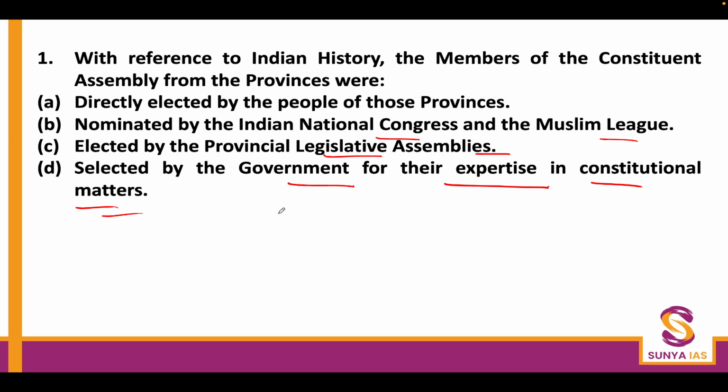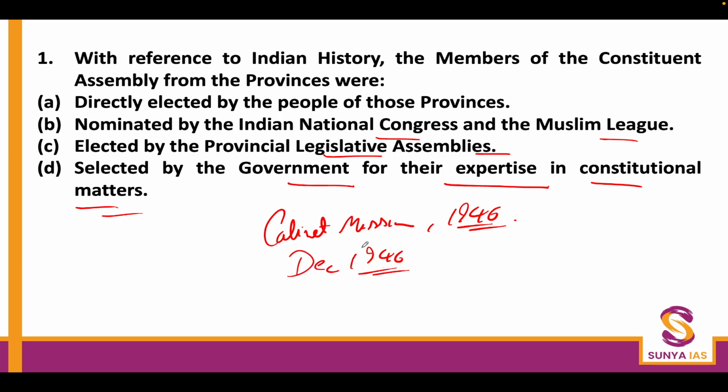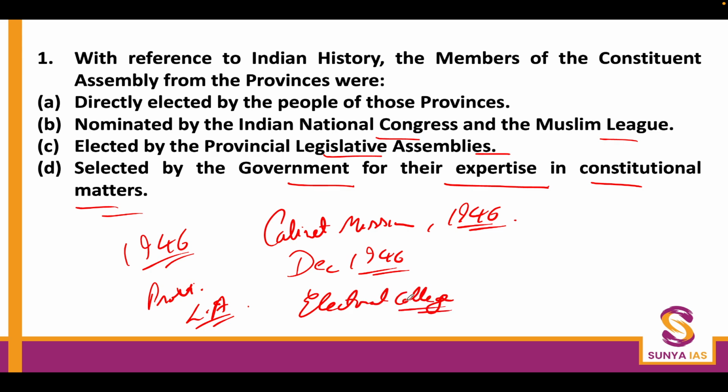Now, first of all, one needs to know to answer this question that the Indian Constituent Assembly was formed as per the recommendation of the Cabinet Mission, which came in mid-1946, and based on the recommendation, in December 1946, this body was formed. The idea was that based on the elections which took place in 1946 for the provincial legislative assemblies, the members of these legislative assemblies acted as the electoral college and sent the members. So, were they directly elected by the people of these provinces?